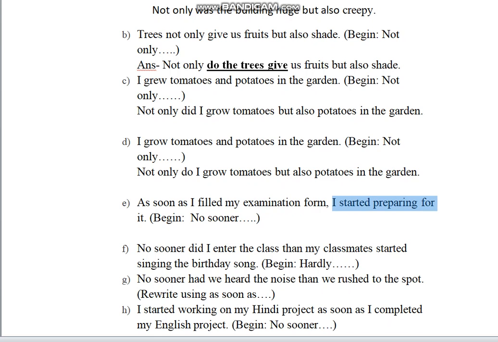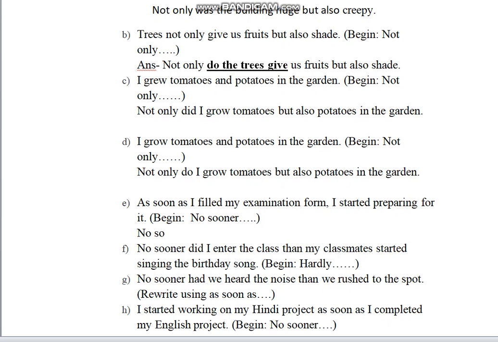I started preparing for it. What happened first? The speaker filled the examination form and then she started preparing for it. You have to begin the sentence with no sooner, and no sooner introduces the first event. I had told this to you yesterday. No sooner introduces the first event.